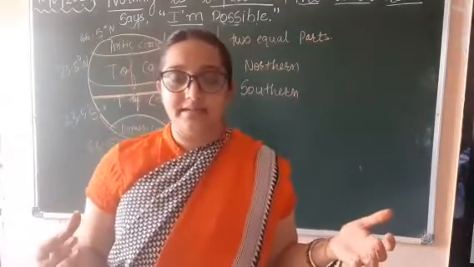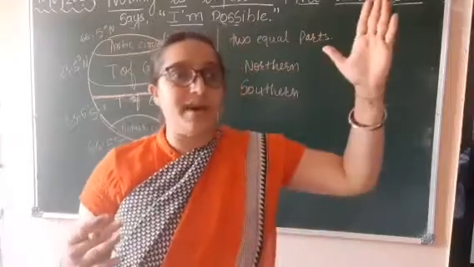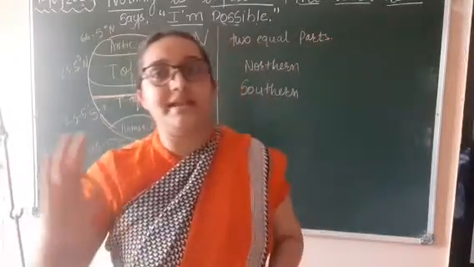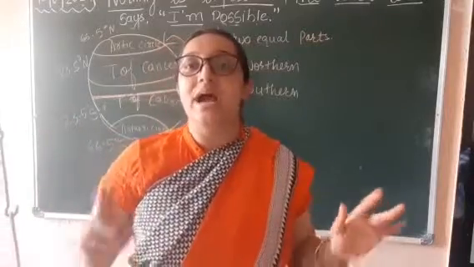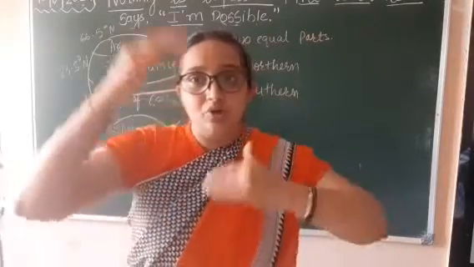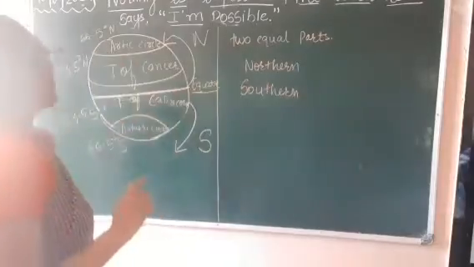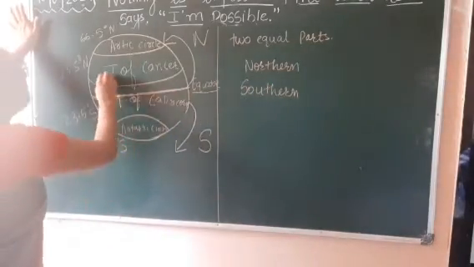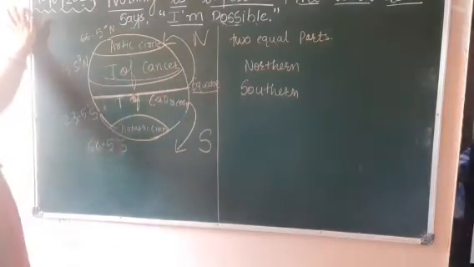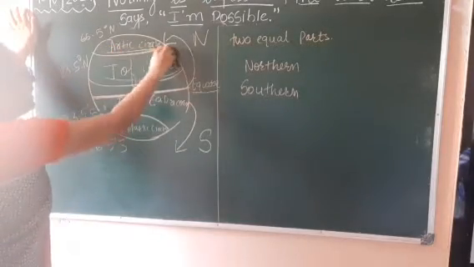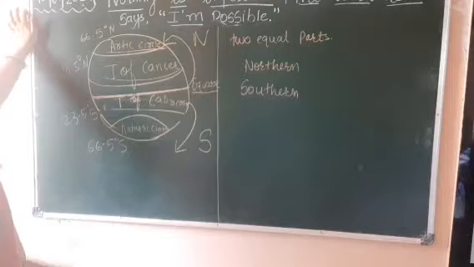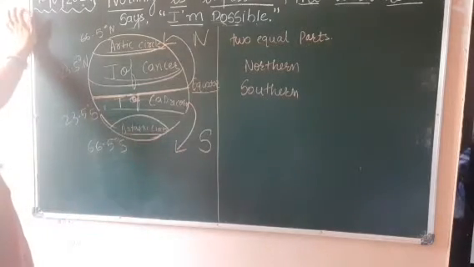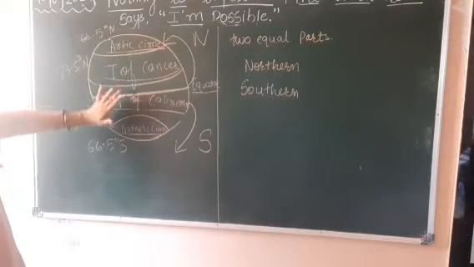We can say the north part is known as the northern hemisphere and the south part is known as the southern hemisphere, as it divides into two halves, right? So what does it make? It makes the Tropic of Cancer, Arctic circle, Tropic of Capricorn and Antarctic circle. These are all what?